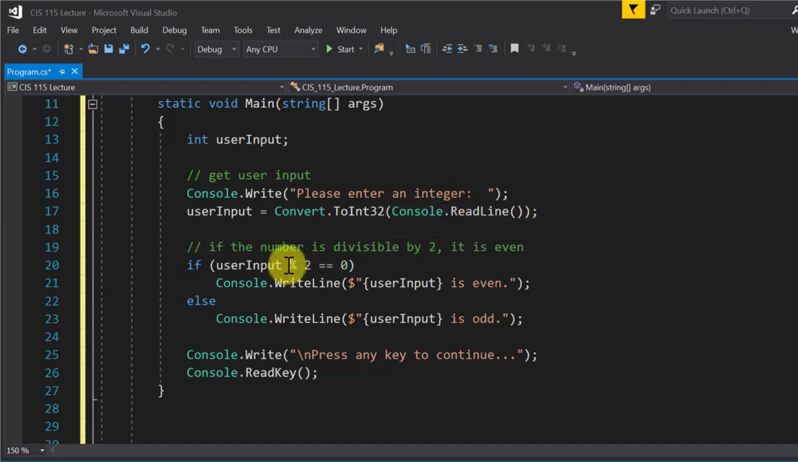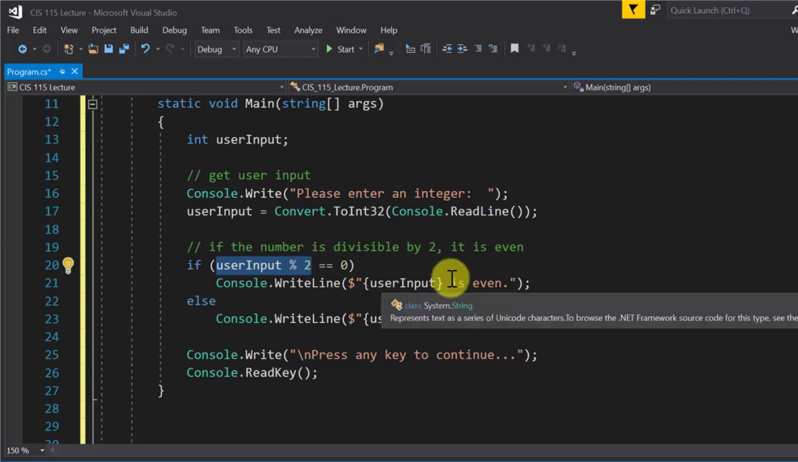And for that, I have to use the mod operator. And the mod operator only works with integers. I can't use it on floating point values. So that's why I declared user input to be an integer. Right in here, that's this condition right here. That's what's key. User input mod 2. If it's equal to 0, then the number's even. I've already shown you how to do this.